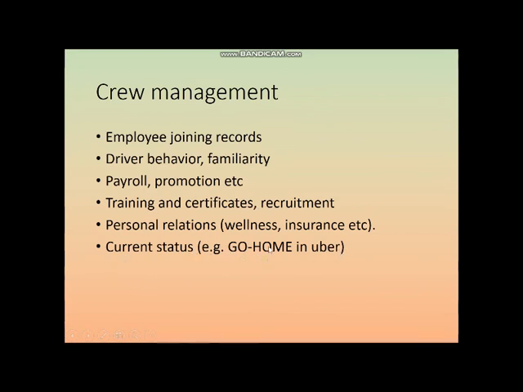Okay, what is the current status? The best example is that the driver sometimes can select the go-home option in Uber, so that they will get customers en route to their destination. So that will be a more crew-friendly thing. For example, if a driver is staying somewhere in, say, Bally, and he is given a route to ply every day from, say, Barasat to Jadavpur, then it is very difficult. But if they are given a route, say something like Kamarkundu to the airport, then it will be more useful, so that they can commute very close to their home also.